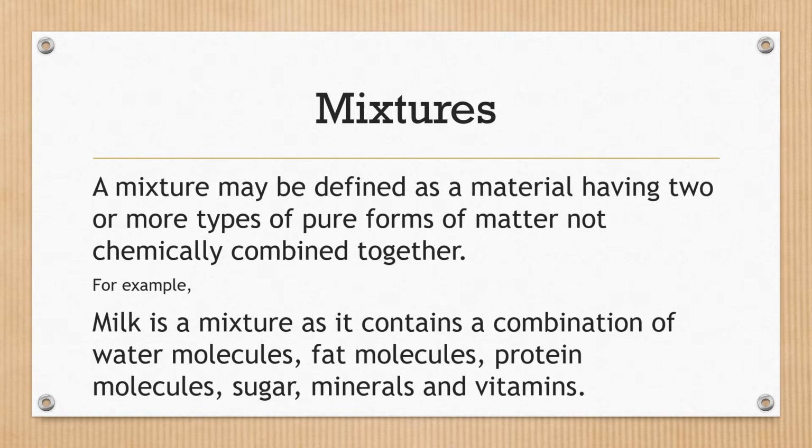For example, milk is a mixture. We regard milk as a mixture because it contains water molecules, fat molecules, protein molecules, sugar, minerals, and vitamins. So here you can see that this milk contains more than one kind of particles, hence it is regarded as a mixture. So how can we define a mixture? A mixture is a material which has two or more types of pure form of matter which are not chemically combined together.